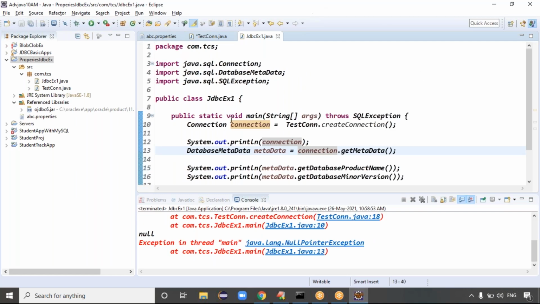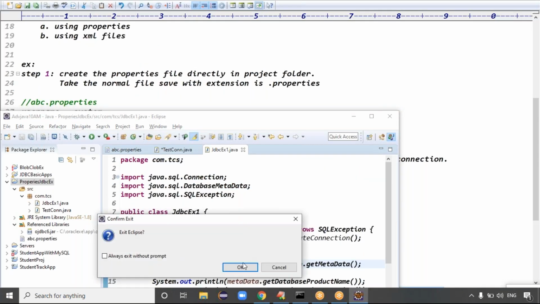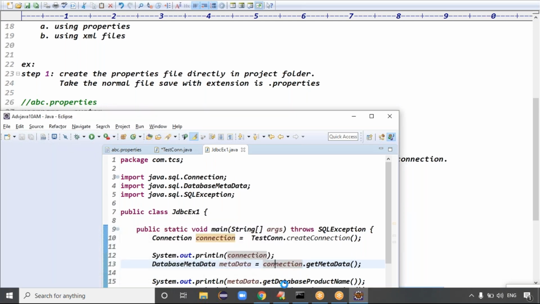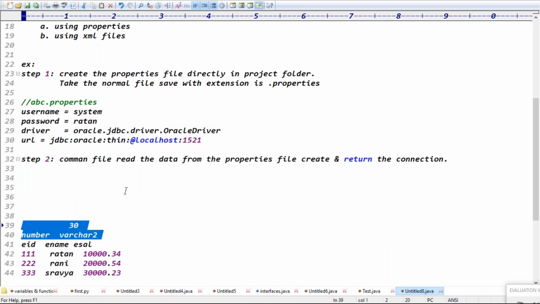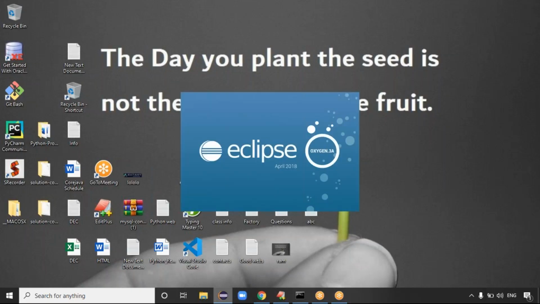Okay, very good. It's not my mistake actually. So we can close this Eclipse IDE meanwhile. Close this Eclipse IDE. Can you please run this code once again? Maybe some temporary file issue.